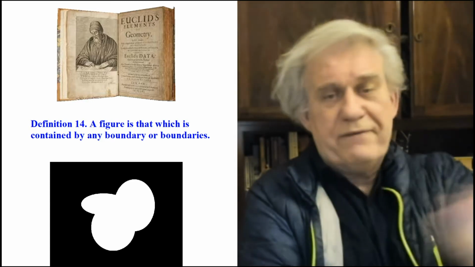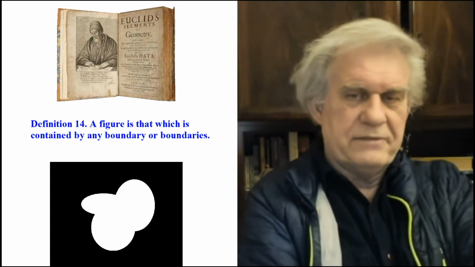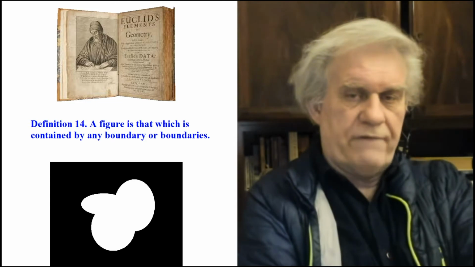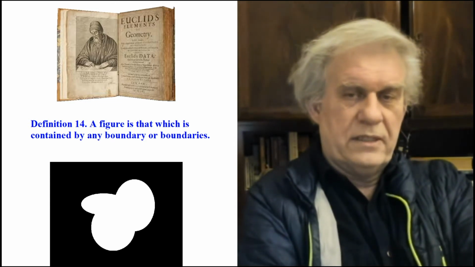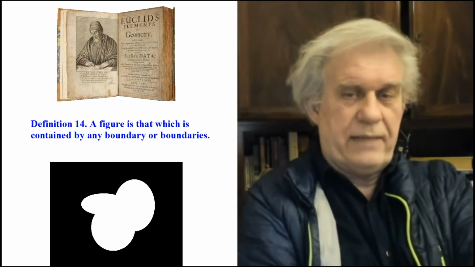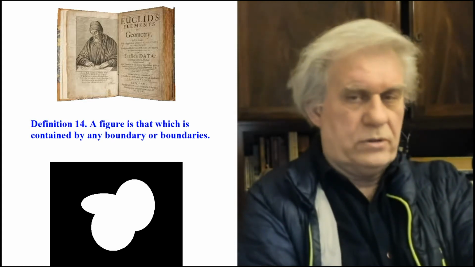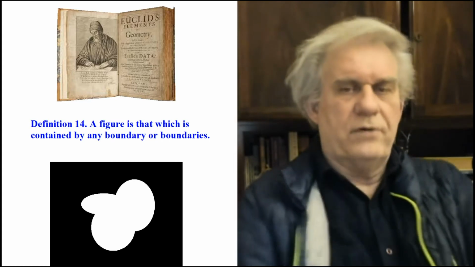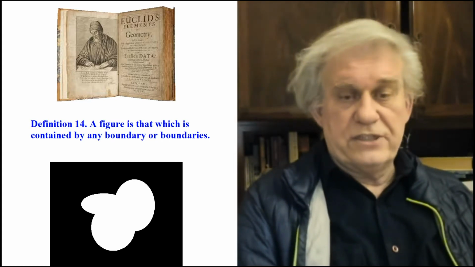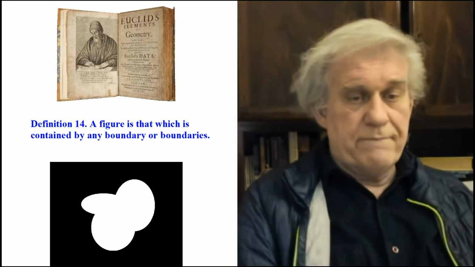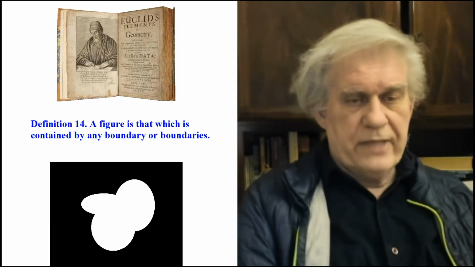Now, I came up with the same definition, but my critical contribution is understanding how important the definition is. See, not even Euclid understood what he wrote there. He didn't realize how important that definition was, and the reason is very clear. He never used that definition at all in the rest of his book. So even though he defined a figure as that which has shape, that which has boundary, he never used the definition, so he didn't realize what he wrote. So that's the other thing I criticize him for. Not only do I define the word as shape, but I understand the importance of it, and I do use it.